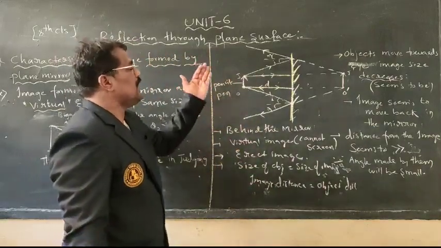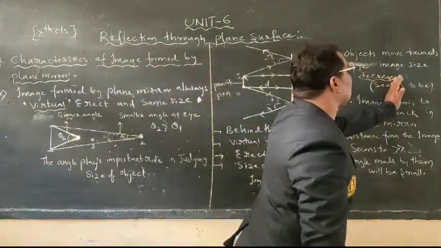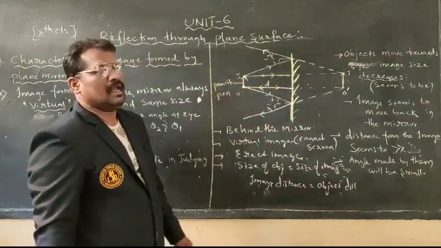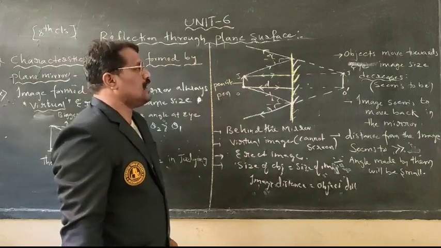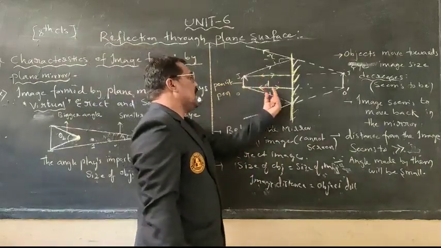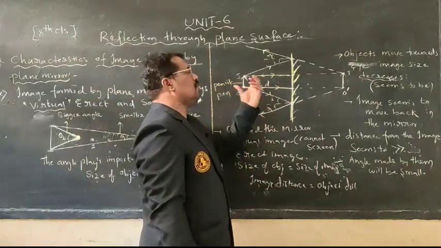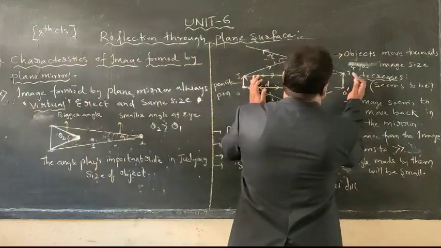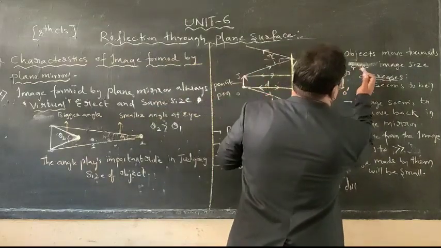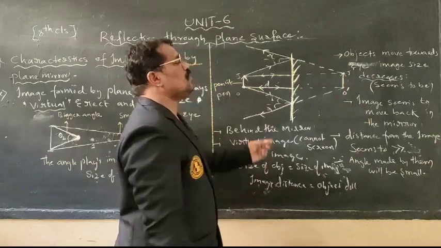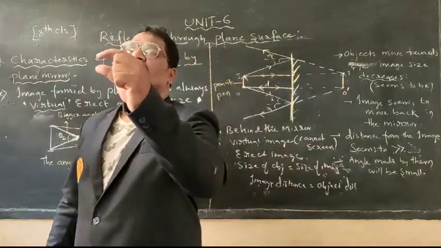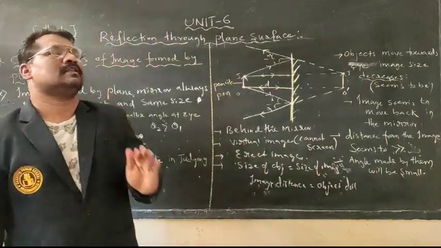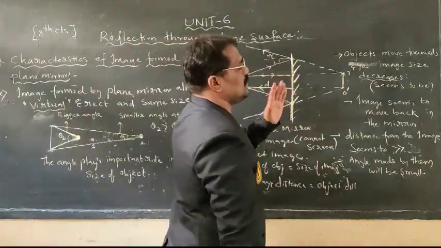Why? Because the image seems to move backward in the mirror. As we move the object nearer to our eye, the image appears to move away from the mirror, back into the mirror. Due to that, the image size gradually decreases as we move towards it.